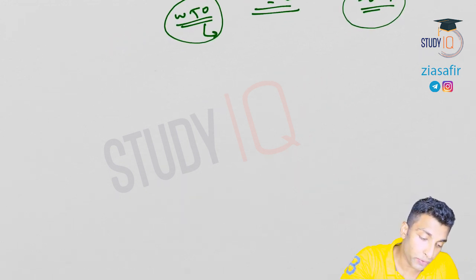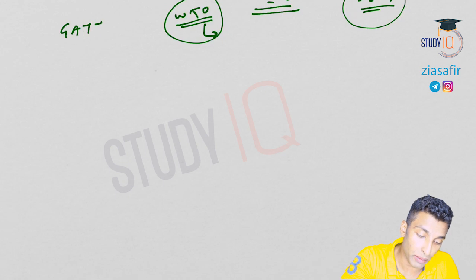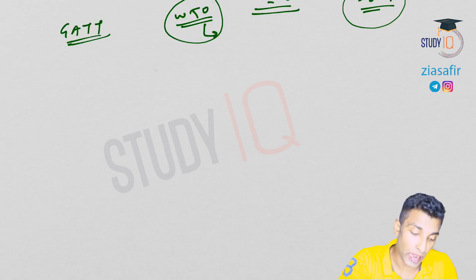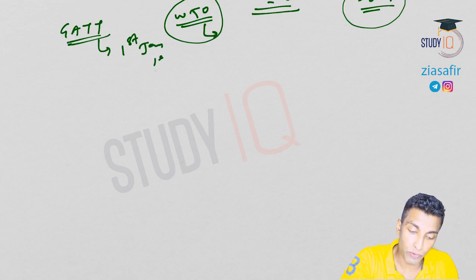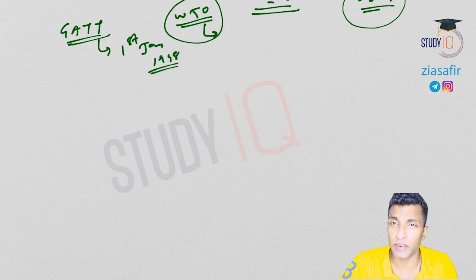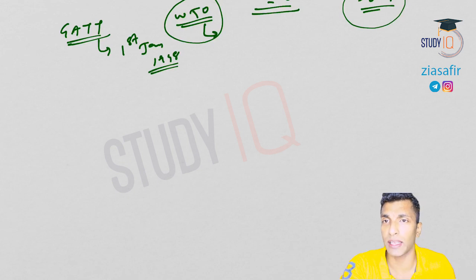So we started off with GATT, right? General Agreement on Tariffs and Trade. GATT came into existence on 1st of Jan 1948. See, in 1947 there was a meeting of 23 countries and it was decided that there should be an agreement to promote world trade by reducing the tariff barriers. So GATT came into existence with the objective of promoting world trade by reducing trade barriers.